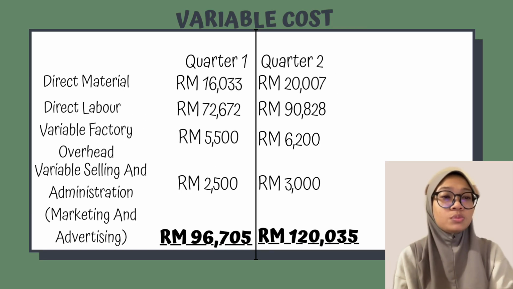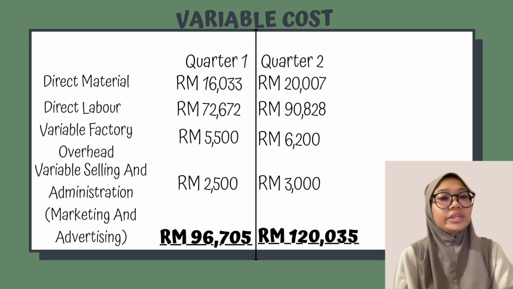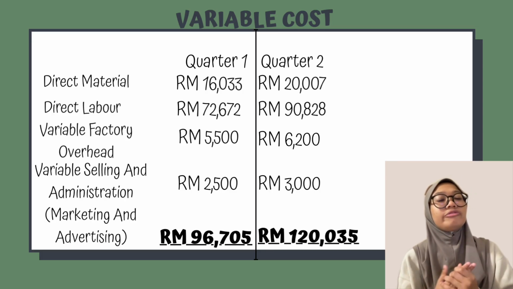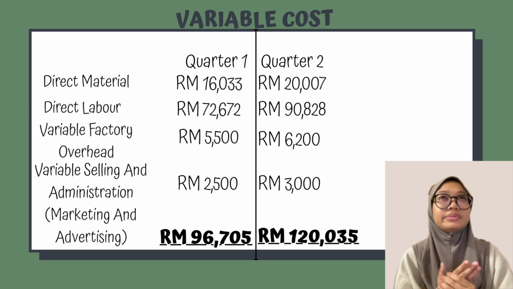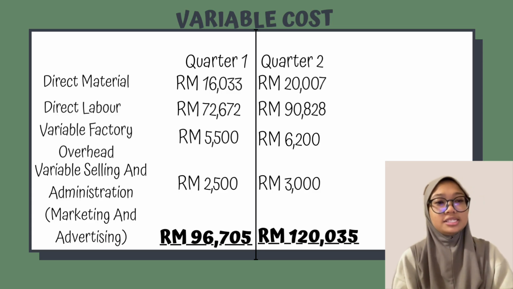Let's move on to variable cost. First we calculate direct material, direct labor, variable factory overhead, and variable selling and administration, which is marketing and advertising.